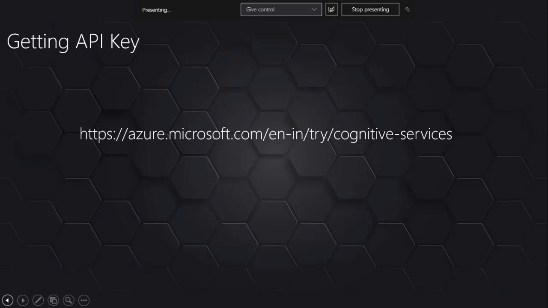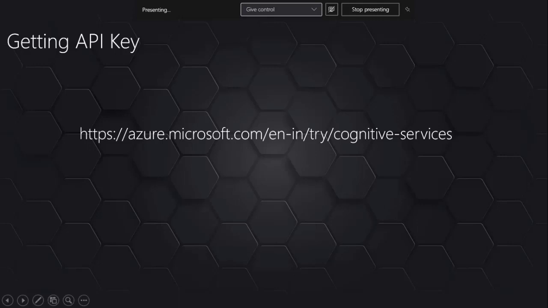If you need only the API, that is Azure Cognitive Services, they are providing trial keys for some interesting APIs for free, I think for 30 days. The trial keys will expire after 30 days, after which you can create a Cognitive Services account on the Azure portal.